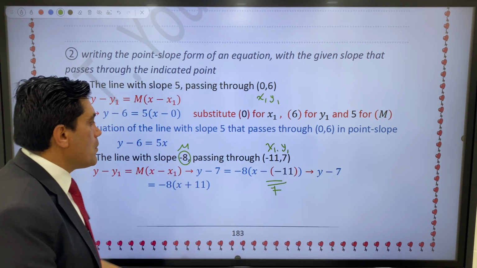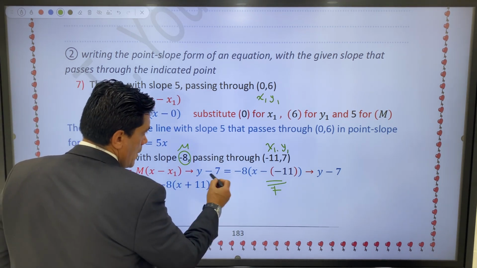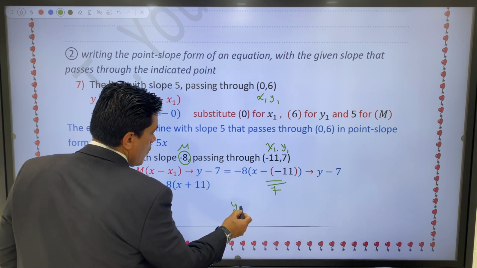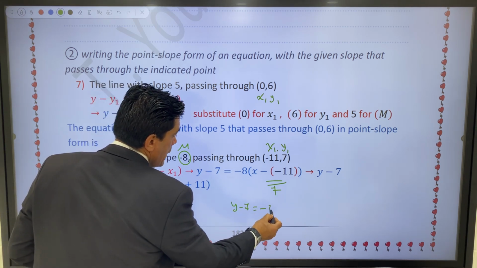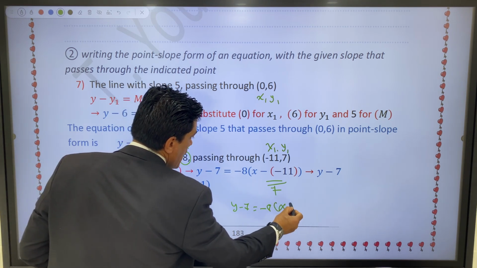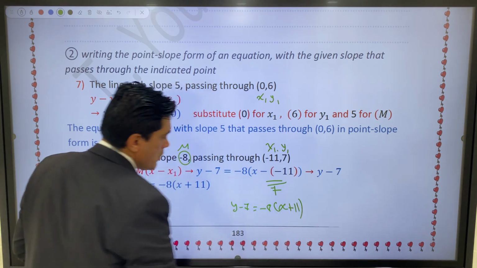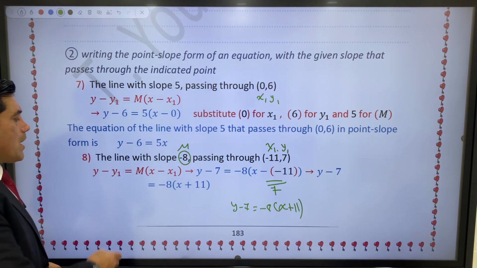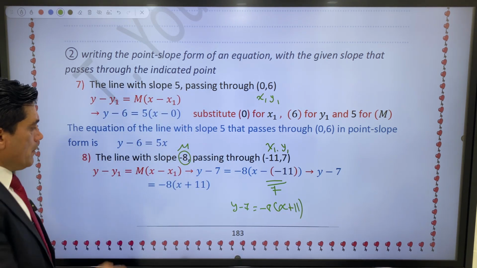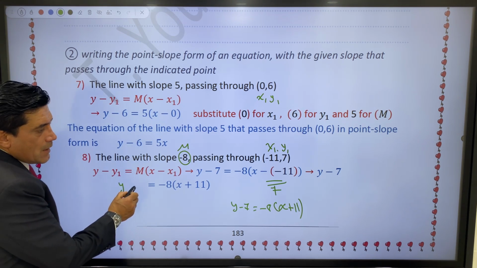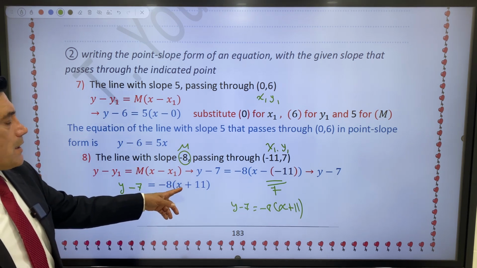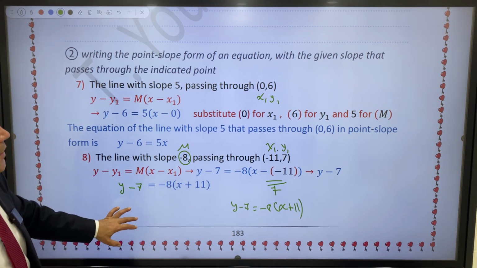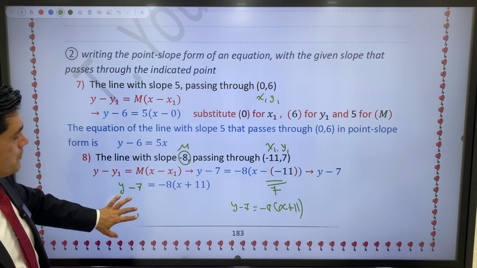So you say y minus 7 equals negative 8 bracket x plus 11. It is your required question. So y minus 7 equals negative 8 bracket x plus 11. It's your required question.